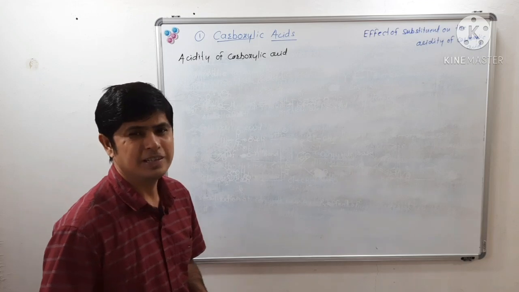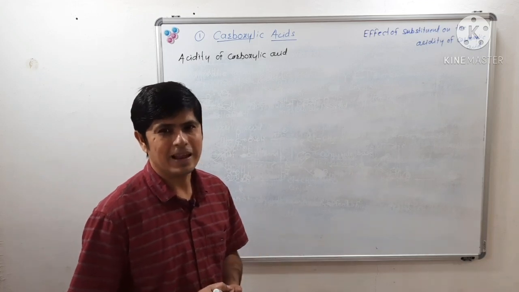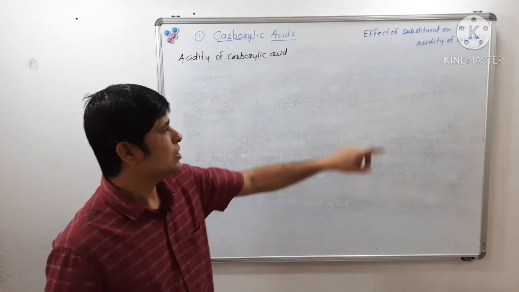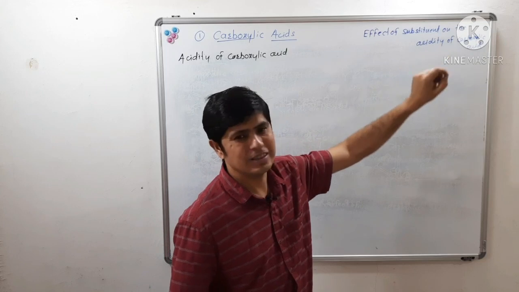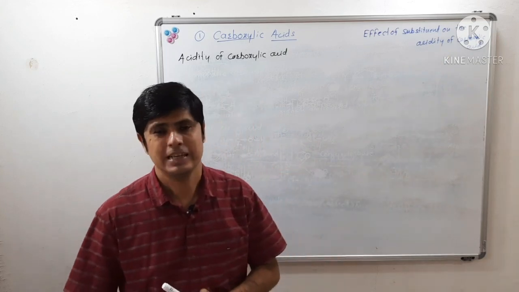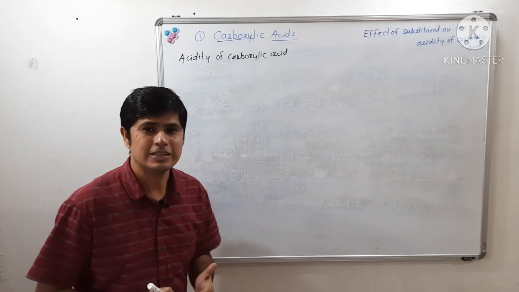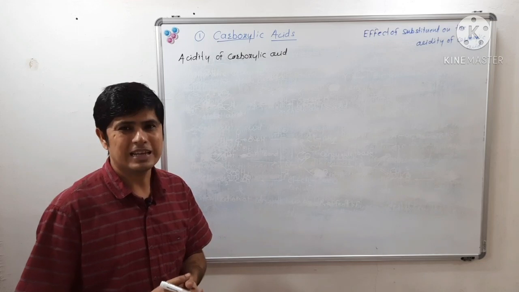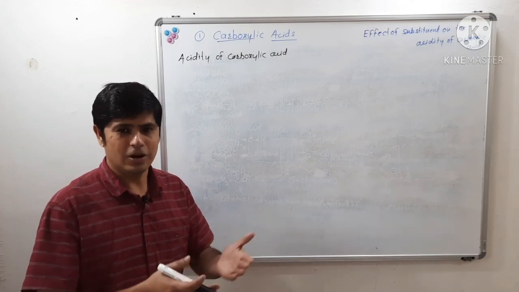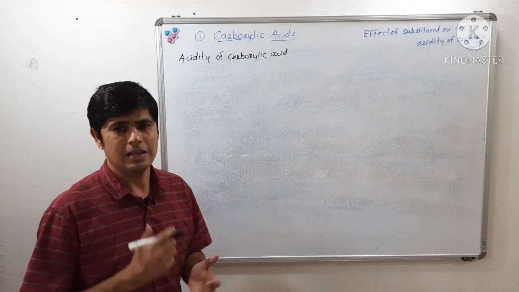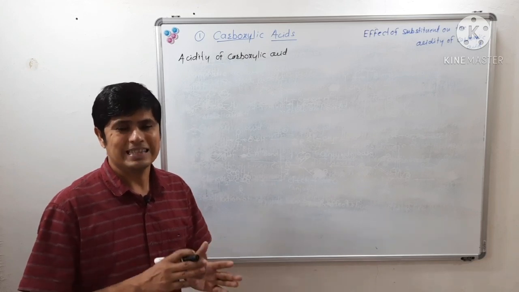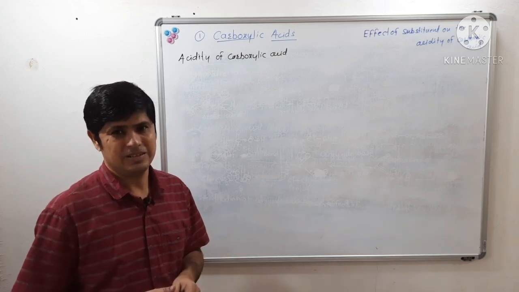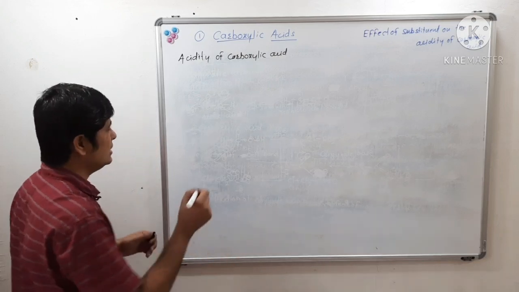Hello everyone. In continuation of the last lecture on acidity of carboxylic acid, we are looking at the effect of substituent on the acidity of carboxylic acid. In that lecture we saw why carboxylic acids are stronger than phenol and alcohol, and also why alpha chloroacetic acid is stronger than acetic acid. In continuation of that lecture, here we will discuss